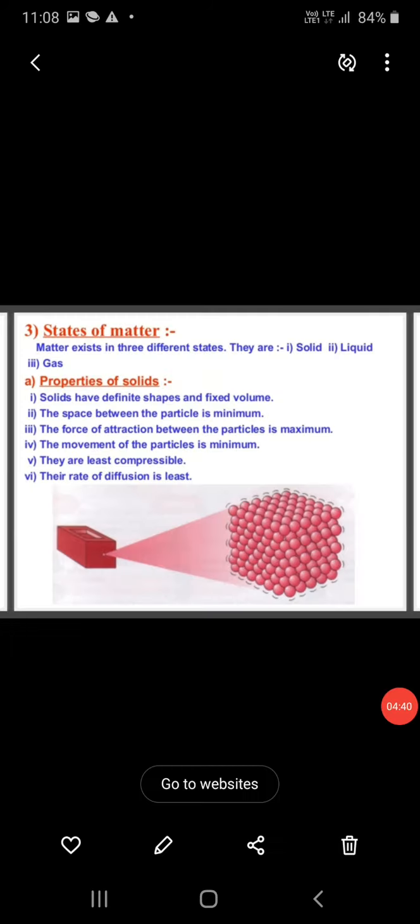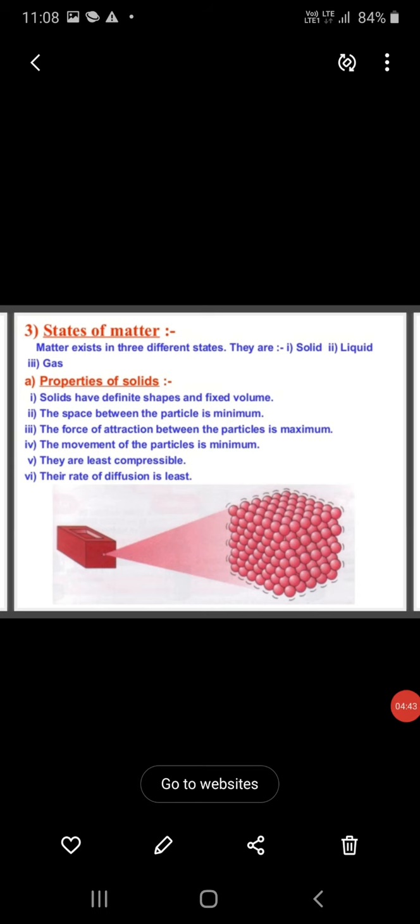Yet another attribute which differentiates solids, liquids, and gases is diffusion. When perfume is released into the air, the fragrance spreads very fast. This is due to the movement at high speed of particles and the large space between them, thereby gases show the property of very fast diffusion. Liquids have less diffusion when compared to gas. In solids, diffusion is negligible.